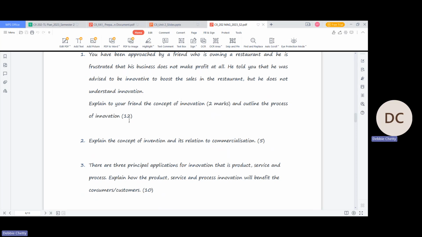So for 12 marks, you're going to outline the process, name each one, and explain each one. You're going to name first what each of the processes are, and next to it, you're going to explain each of the processes for 12 marks.